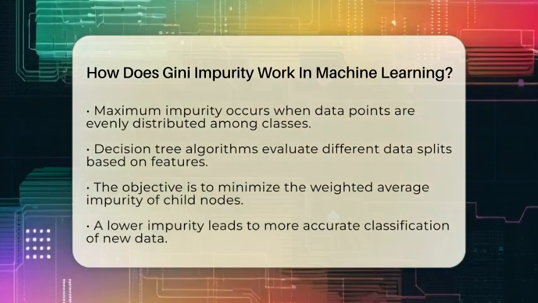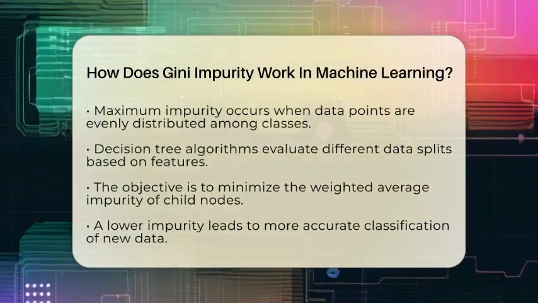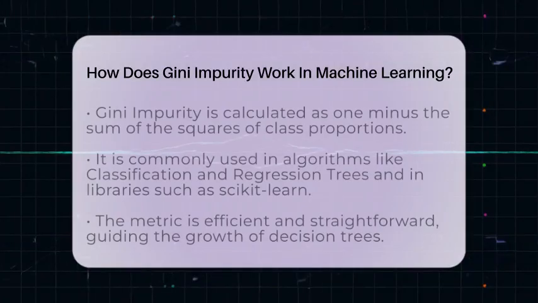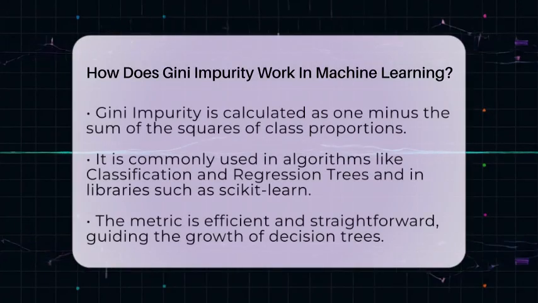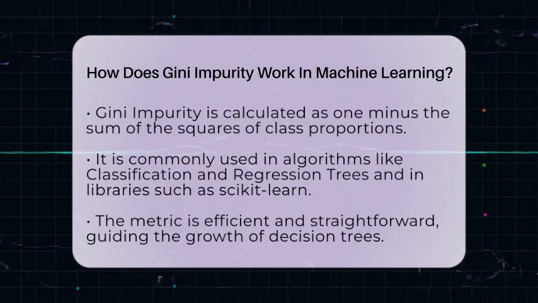Mathematically, Gini impurity is calculated using a formula. For a node with classes, each with a certain proportion, Gini impurity is computed as 1 minus the sum of the squares of these proportions. This formula reflects the probability that a randomly selected element would be misclassified if labeled randomly according to the class proportions.